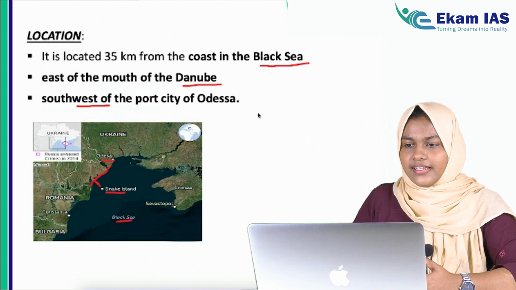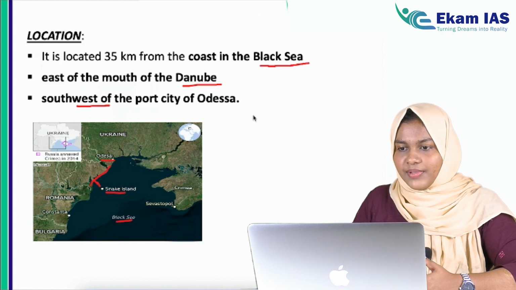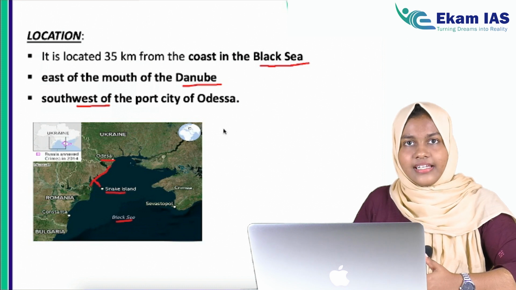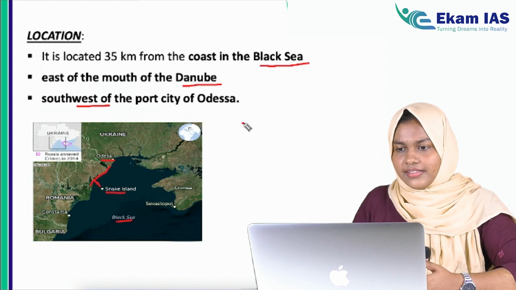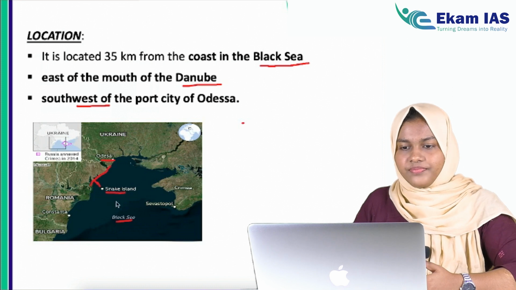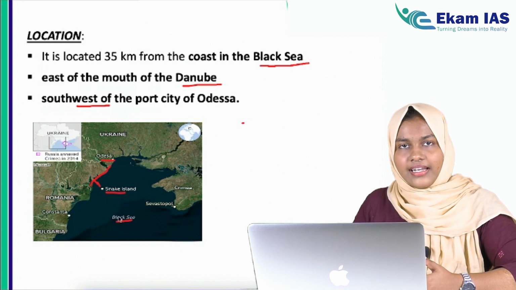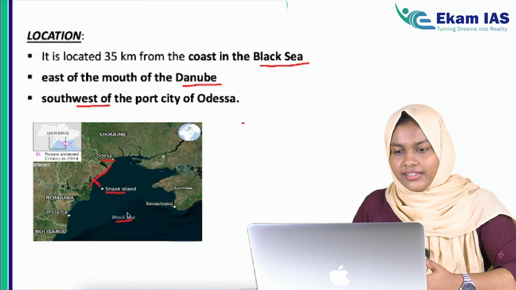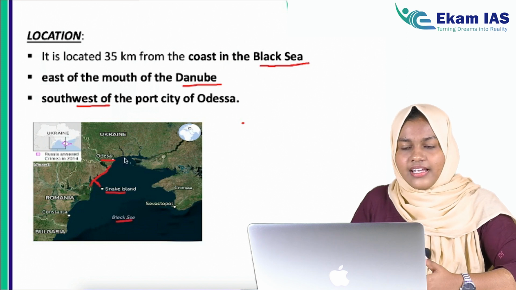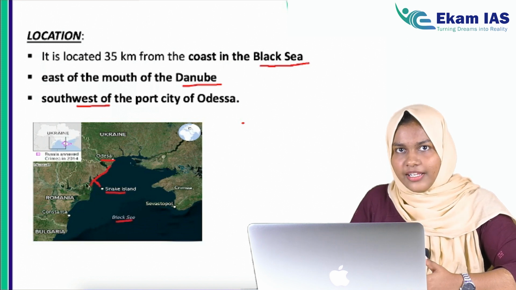I will suggest, as a UPSC aspirant, when you see some places in the news, for example this Snake Island, you have to know the location, especially if it is an island, then the corresponding sea, then the surrounding areas, then if there is an important river, then the features of the island.